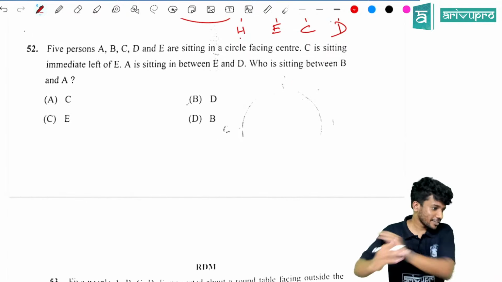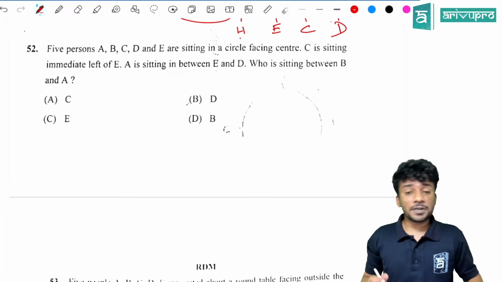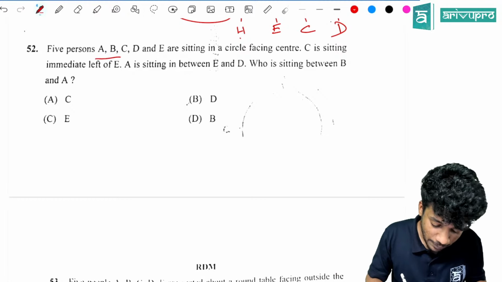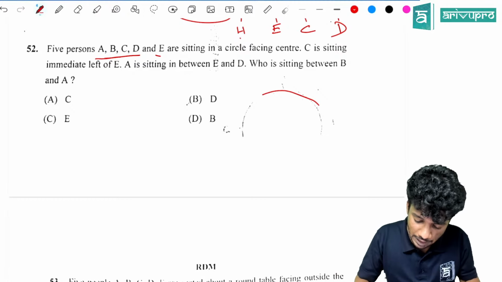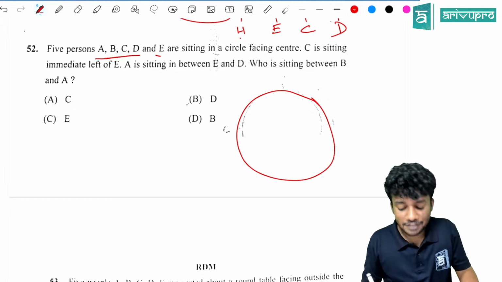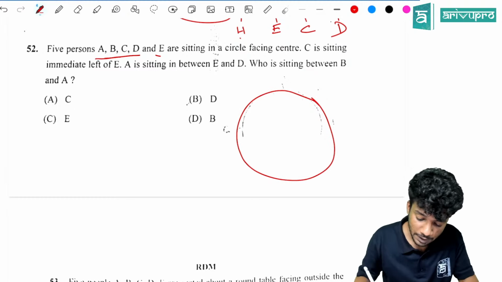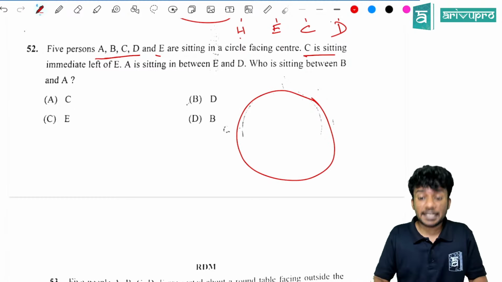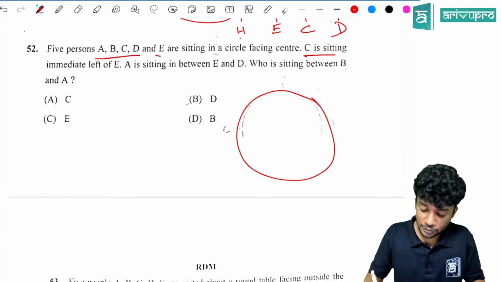5 persons A, B, C, D and E are sitting in a circle facing the center. Okay, 5 people are there. C is sitting immediate left of E. So if E is here, immediate left of E means left is this side or this side.